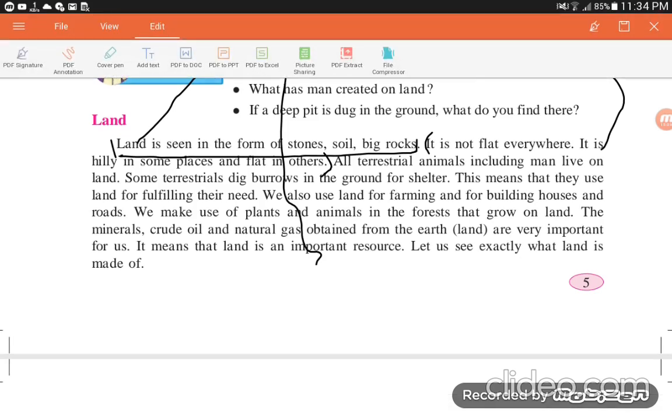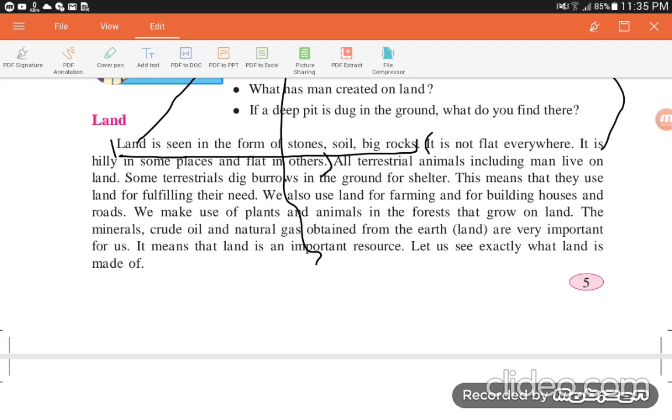Now, all terrestrial animals including man live on land. Some terrestrial animals dig burrows in the ground for shelter. For example, a rabbit and a squirrel dig burrows in the ground for shelter. This means that they use land for fulfilling their needs.